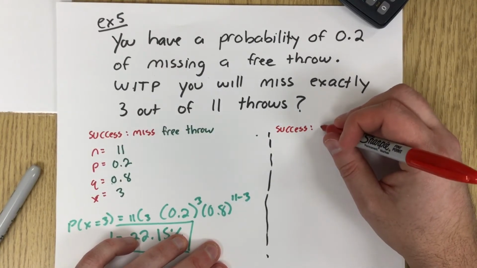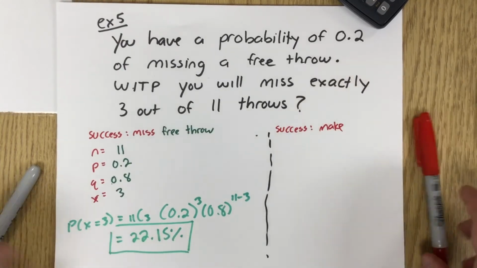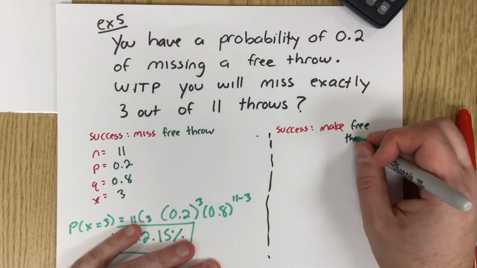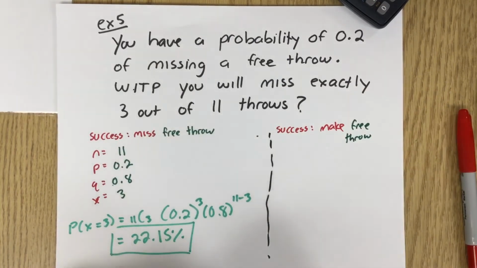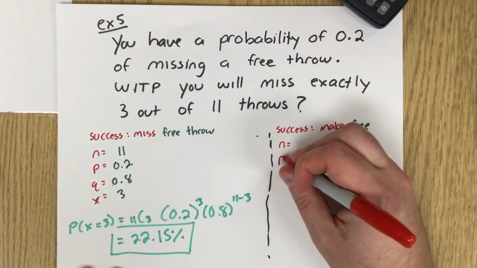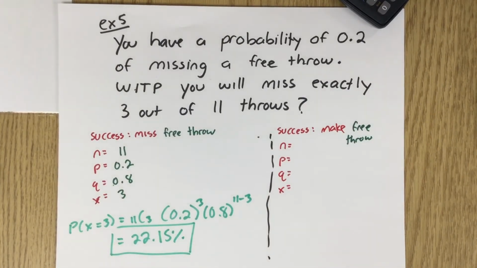So you sink the basket. I don't know what the right terminology is. Make the free throw. So let's see what that does to our variables, our N, P, Q, X.